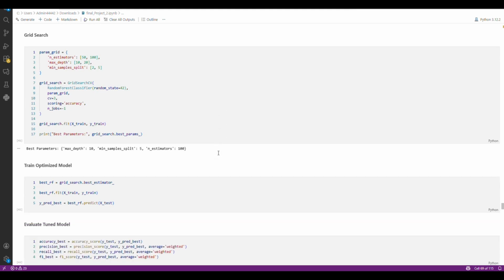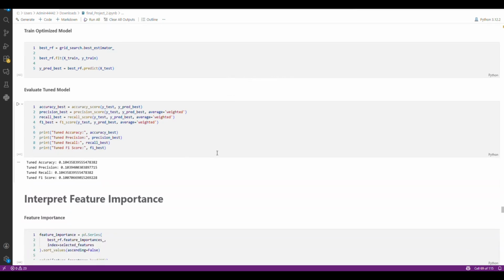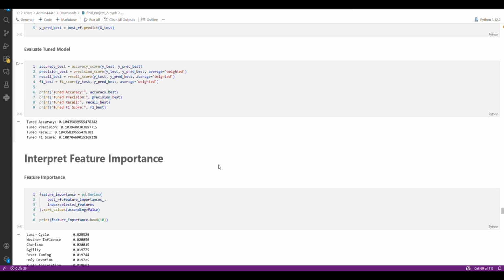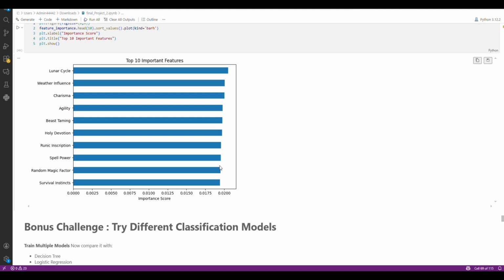After the tuning, the performance improves slightly, but the overall accuracy remains low. This indicated that the main limitation is not the model itself, but the structure of the data. To better understand which variables influenced the prediction, I analyzed the feature importance scores from the random forest model. Some attributes contributed more strongly to predicting character classes, while others had very low importance. Overall, random forest performed best, but low accuracy indicated that the classes are not well separated in the dataset.